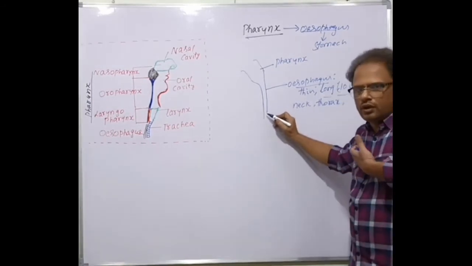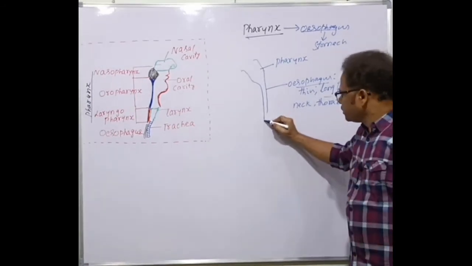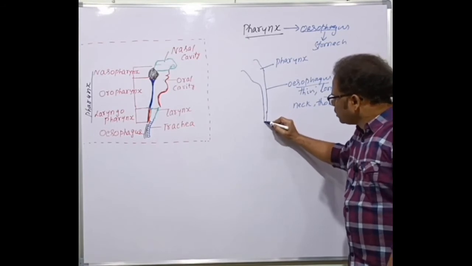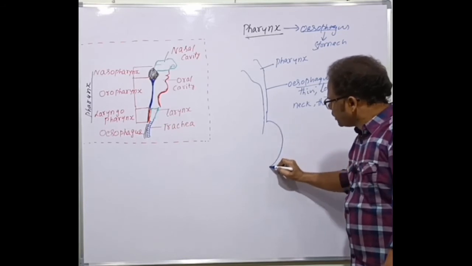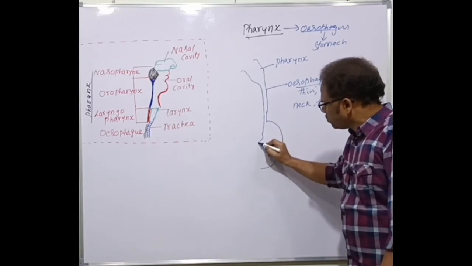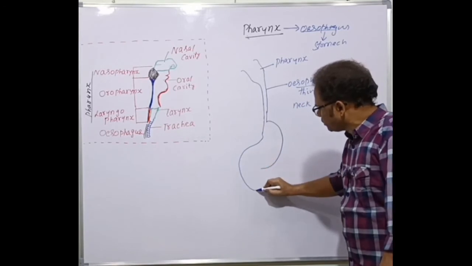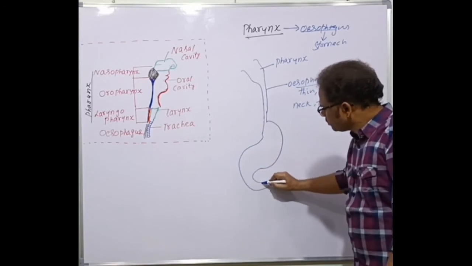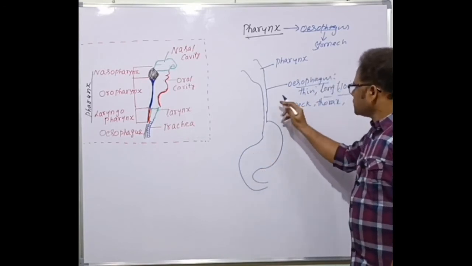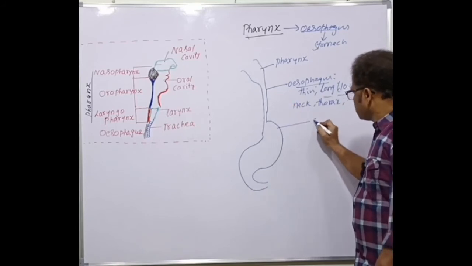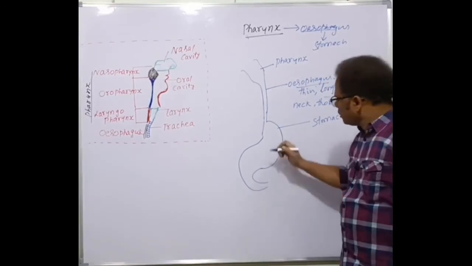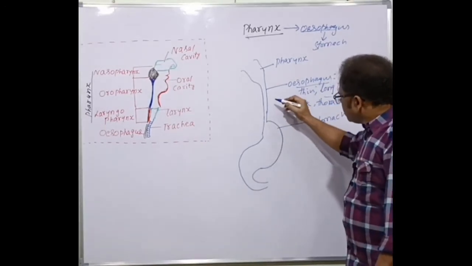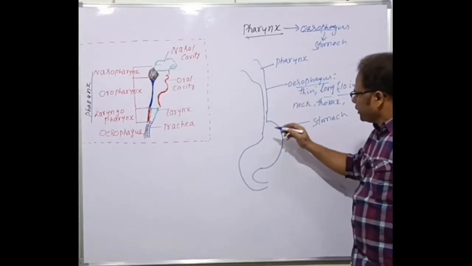Then it curves into the very important structure called the stomach. So this is the esophagus, this is the stomach. The esophagus leads into the stomach.